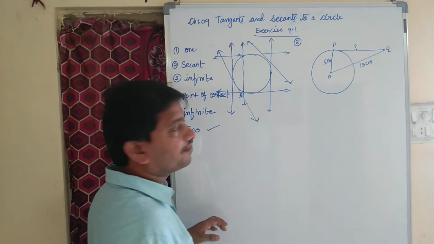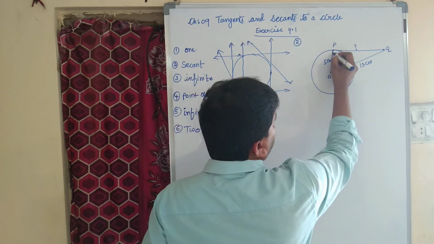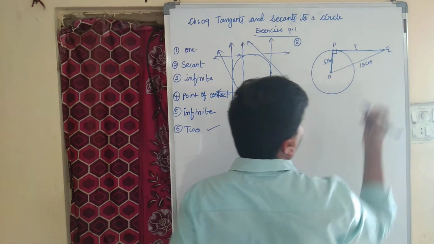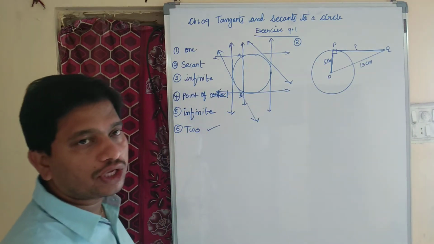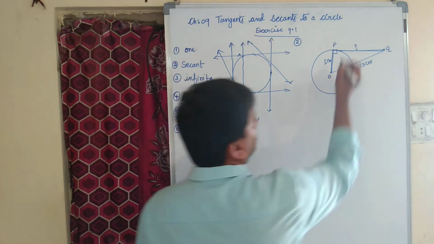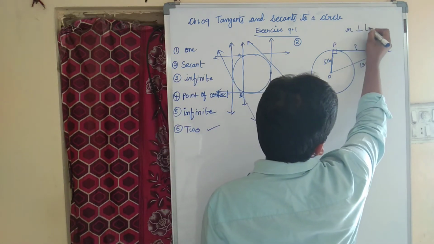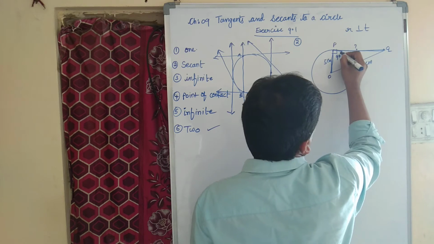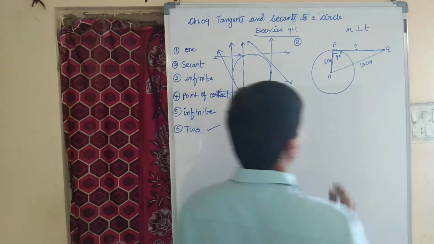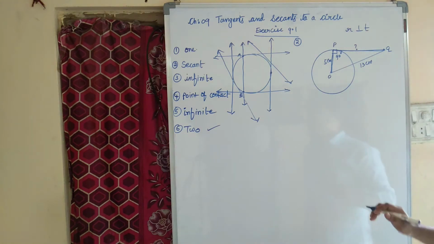Students, we know that OP is the radius. According to theorem 9.1, the radius is perpendicular to the tangent. I mean it makes an angle of 90 degrees. Hence OPQ is a right angled triangle.